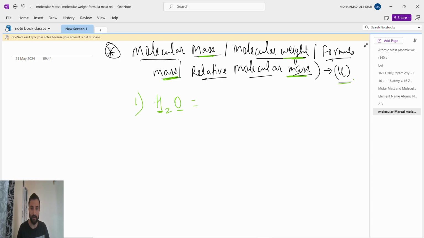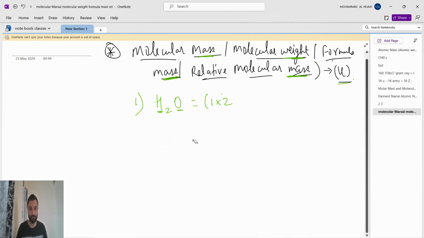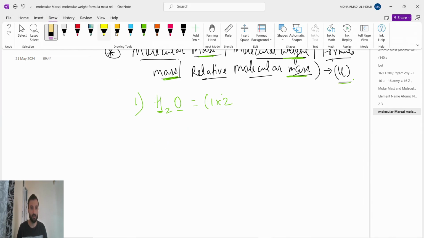Correct? So hydrogen atomic mass is how much? 1. And how many hydrogen are there? 2. That is very important, right? H2O means 2 hydrogen, 1 oxygen. Means atomic mass of hydrogen is 1, then again plus 1, plus oxygen is 16. Like this. Okay. So in place of writing like this separately, we can directly multiply here by 2. So it will become easy for the calculation.